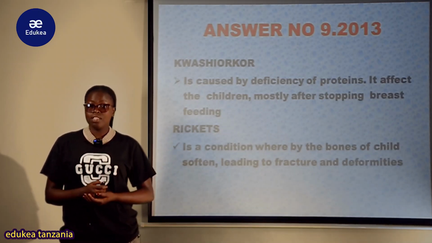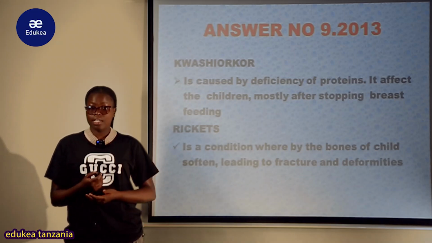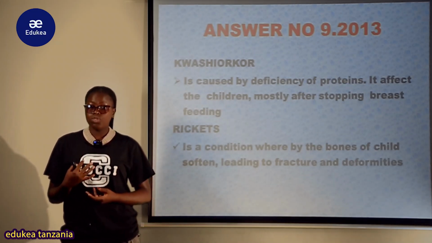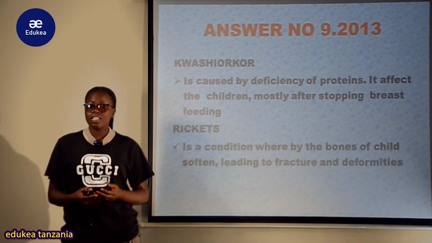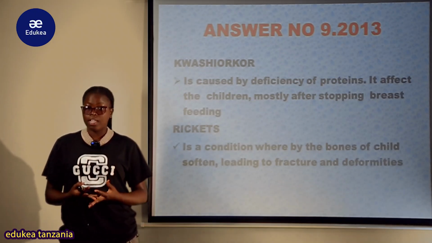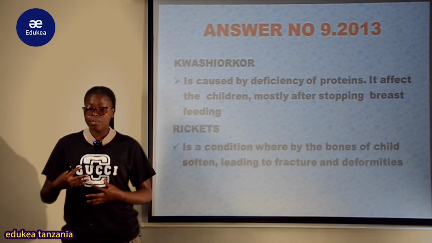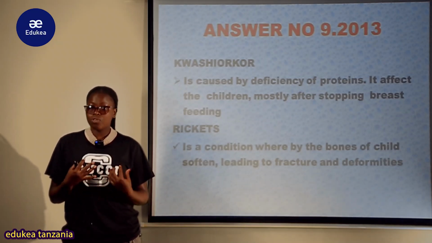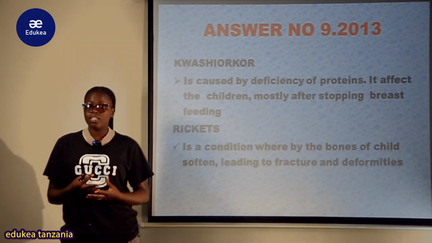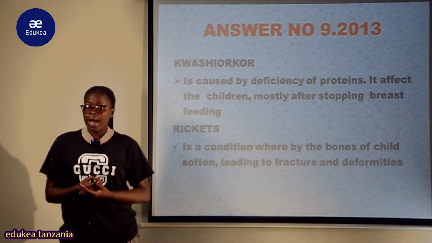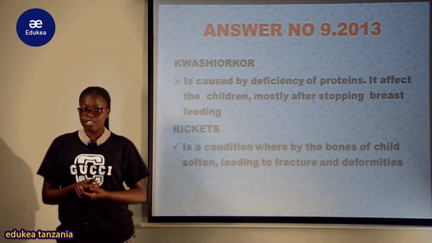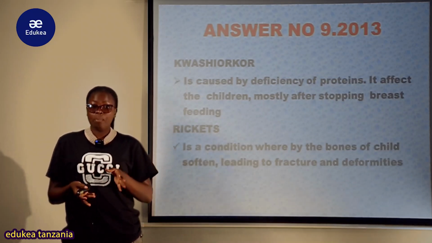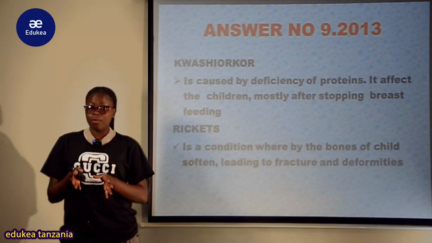Rickets ni matege. So this is caused by the malformation katika bones. So in case kama mtu atakosa food rich in vitamin D, this deficiency of vitamin D, ambayo vitamin D inasaidia katika formation of strong bones. So when a baby fails to get food rich in vitamin D, for example fish, anakuwa end up having rickets. Unaangalia kwamba mtoto anakuwa na matege, miguu yake inakuwa haipo in a way, au mikono yake in a way as the